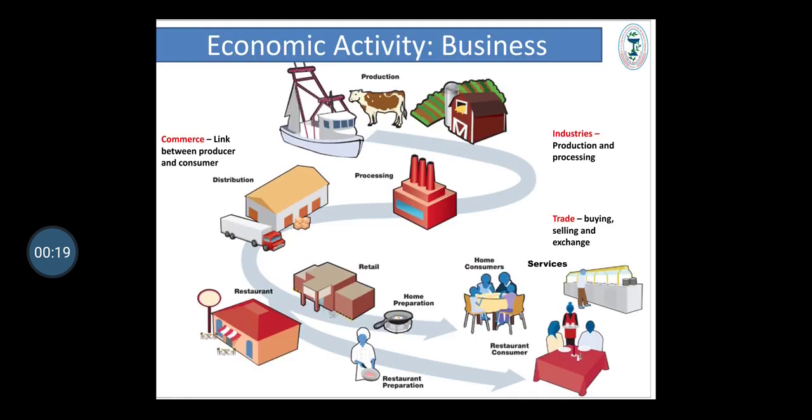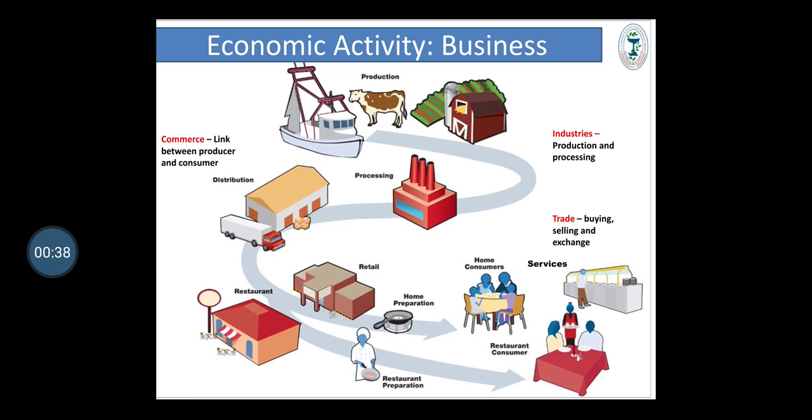This picture tells about economic activity, that is business. Economics, that is anything which deals with money. The primary objective of a business is to earn money. Business contains mainly two parts: one is industries and another is commerce.